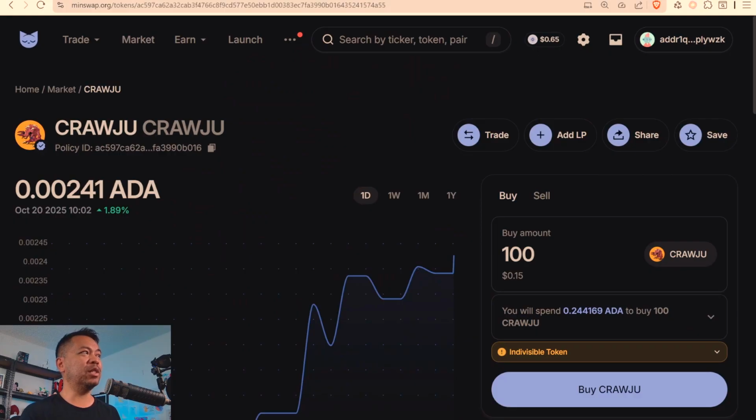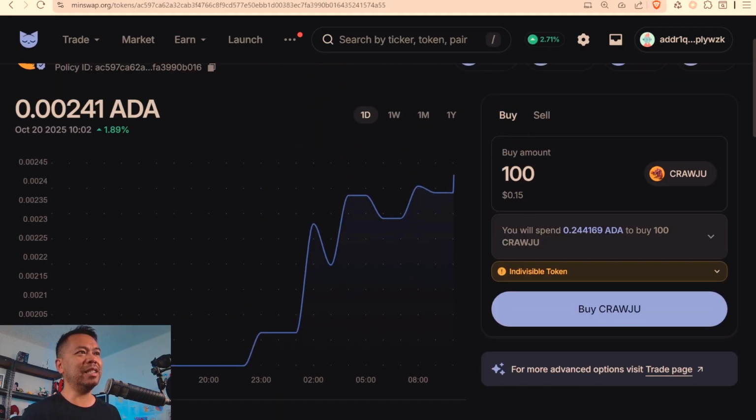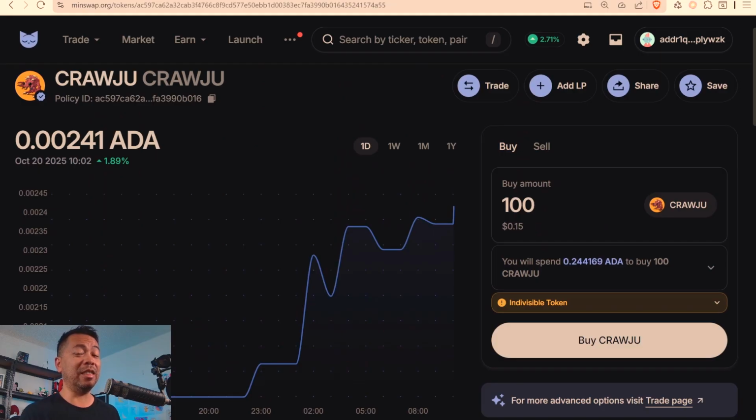And it's really important to know what these factors are so that you can avoid them in any of your trades. Let's have a look at slippage first. So here I am on the MinSwap DEX again, and I'm looking at this particular token here called Crawdew. Now, this is a meme coin and there's a lot of volatility in some of these meme coins. The price moves up and down and it's kind of unpredictable. So if I'm wanting to swap this particular token here and the price suddenly moves and fluctuates dramatically and it changes during a swap, that is called slippage.